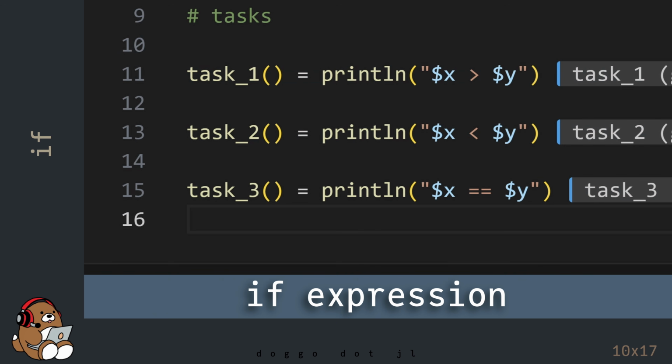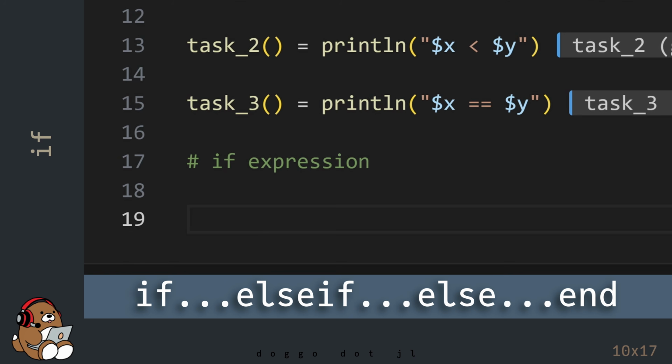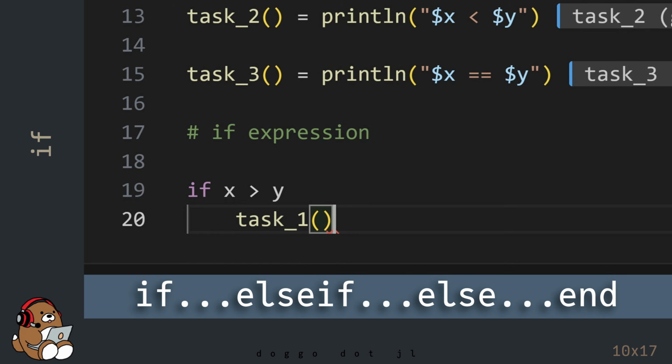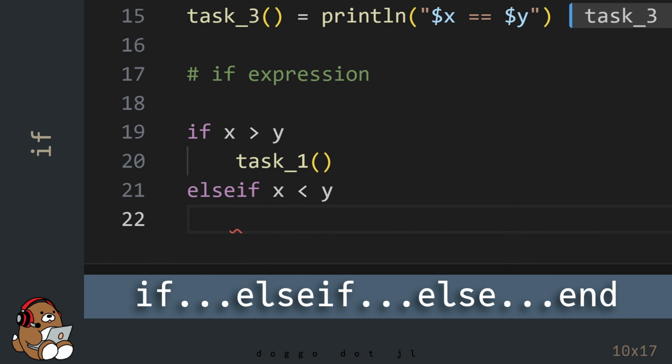One option is to use the if expression. To create an if expression, use if, else if, else, end. After if and else if, include a conditional statement that will evaluate either true or false.